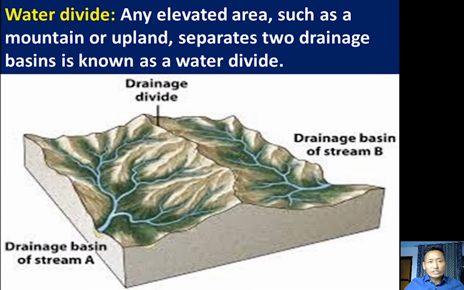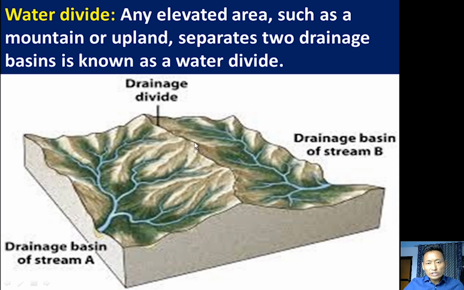Water divide. What is meant by water divide? Water divide means any elevated land. Elevated means it may be a mountain or an upland which is higher than a particular area. This upland or mountain or elevated land will separate or divide two drainage systems. If we look at the diagram here, we have two river systems, drainage system 1 and drainage system 2. These two drainage systems are divided by a particular mountain or upland.